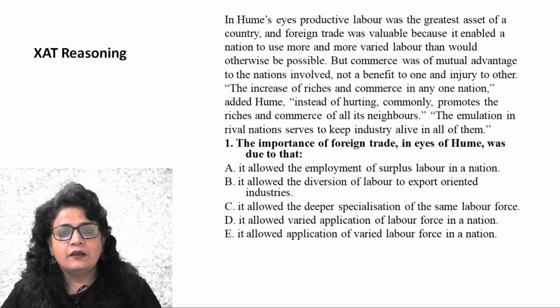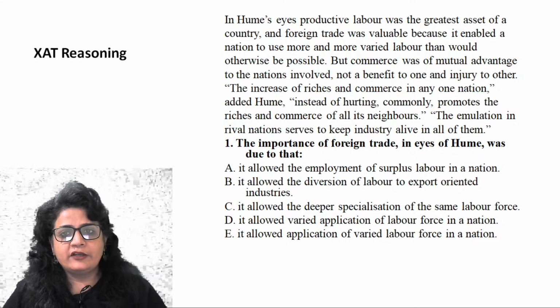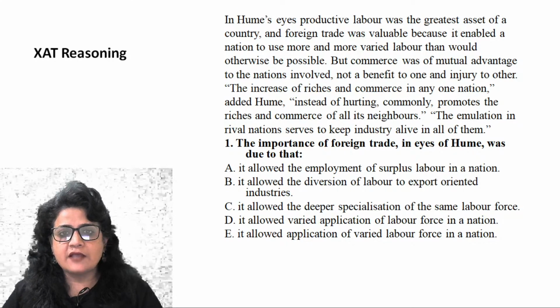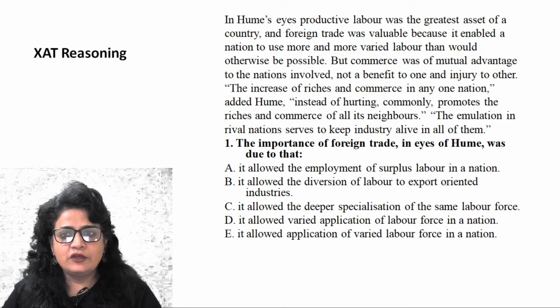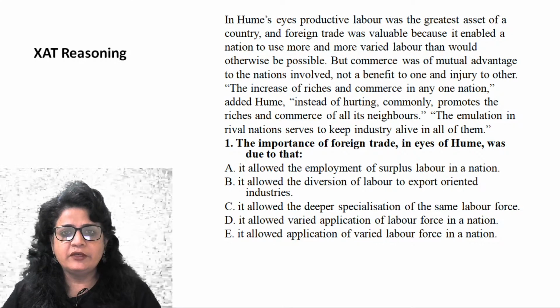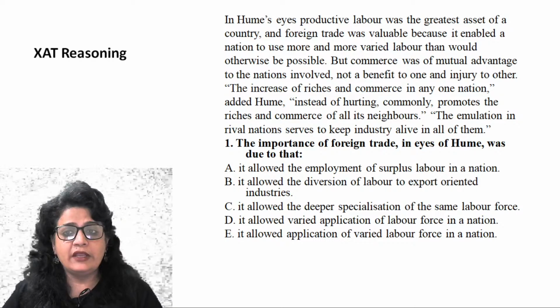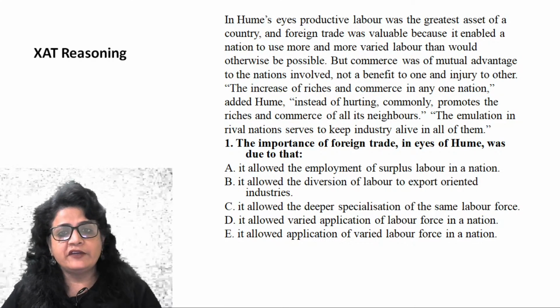Okay. In Hume's time, productive labor was the greatest asset of a country, and foreign trade was valuable because it enabled a nation to use more and more varied labor than would otherwise be possible.